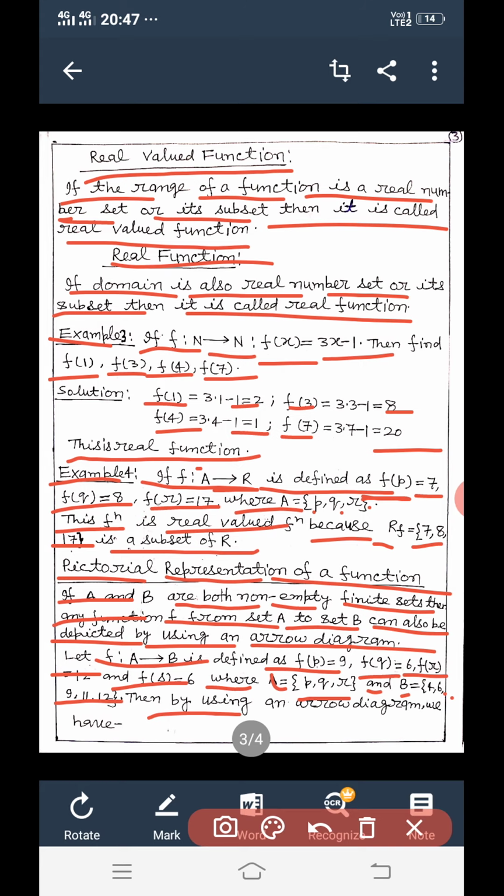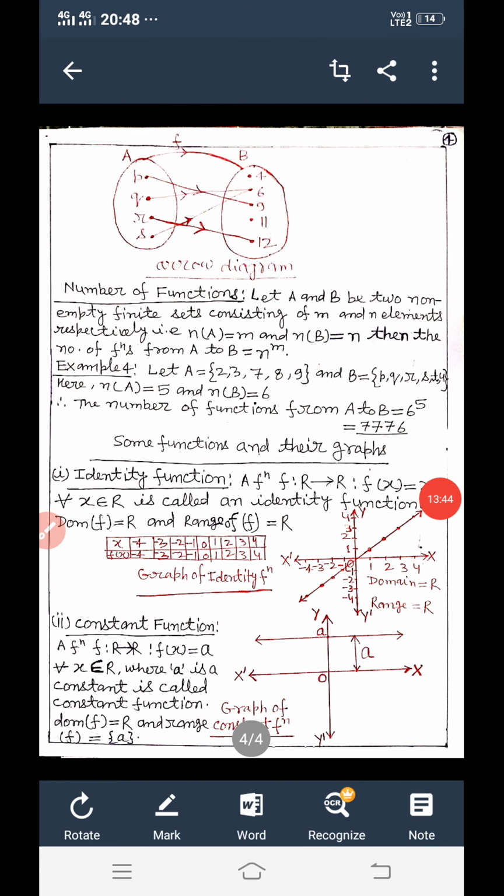Then by using an arrow diagram we have set A and set B, with set A having elements p, q, r, s and set B having elements 4, 6, 9, 11, 12, and this is called the pictorial representation using an arrow diagram.